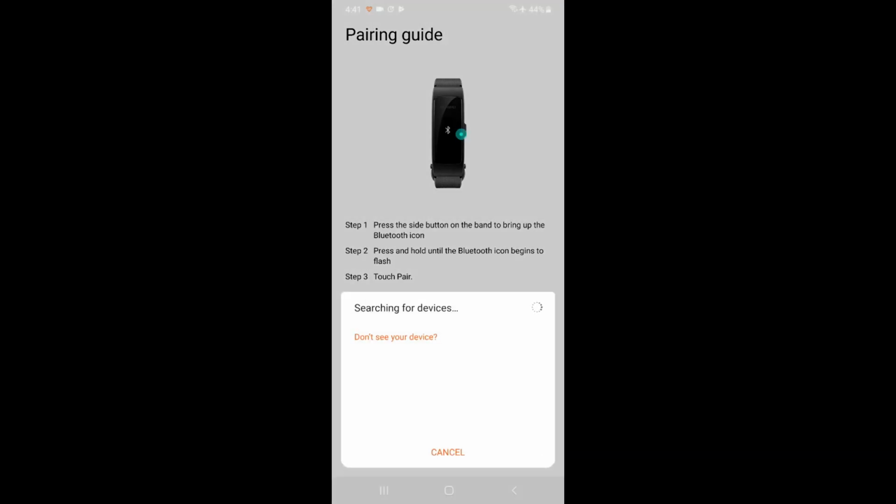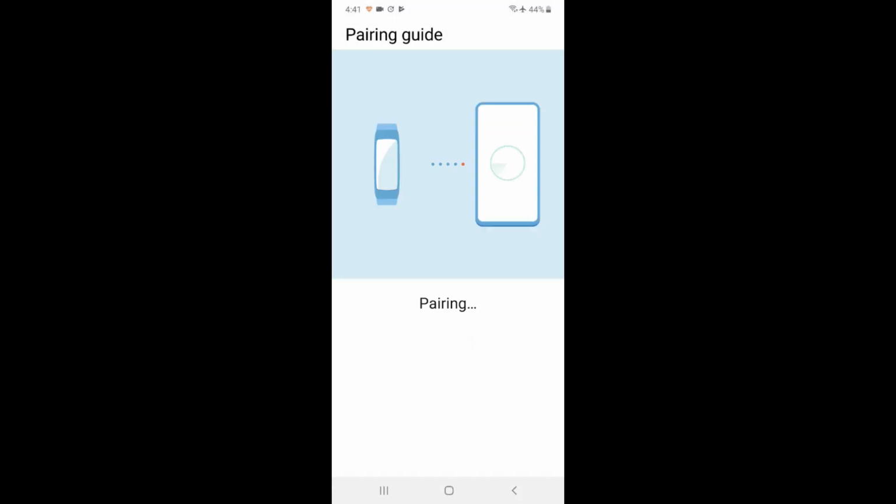They will ask you to enable Bluetooth, and wait for it to search for devices. Now it will be showing the pairing. Wait for the pairing to complete. Okay, I think that is not the right device.